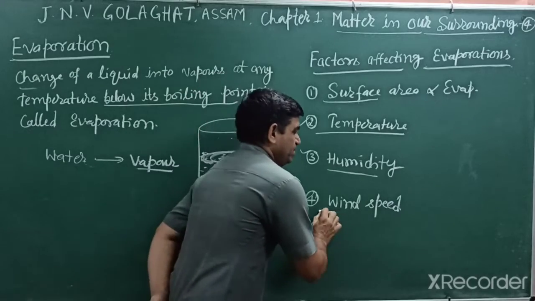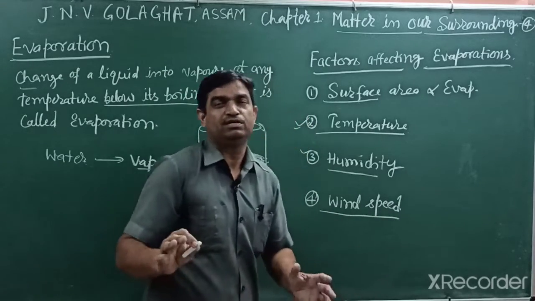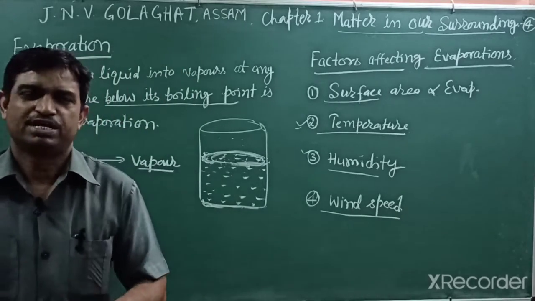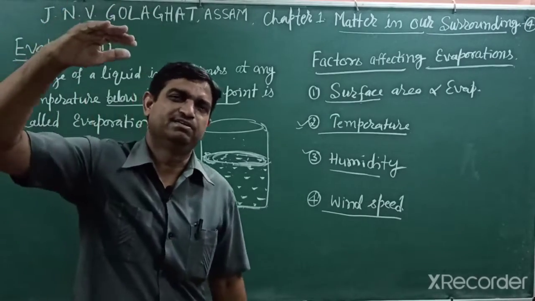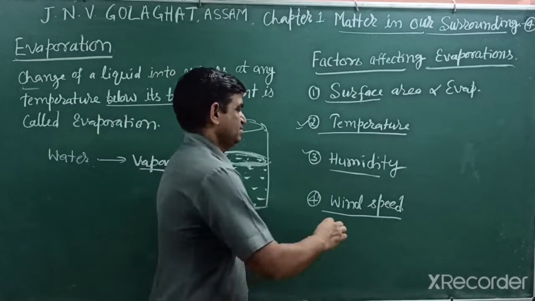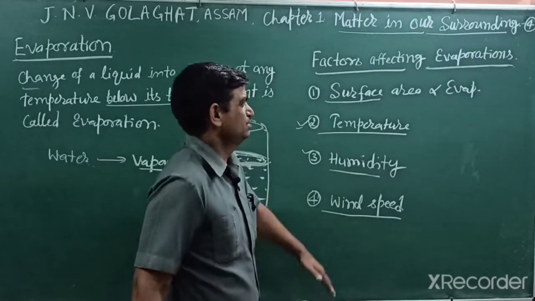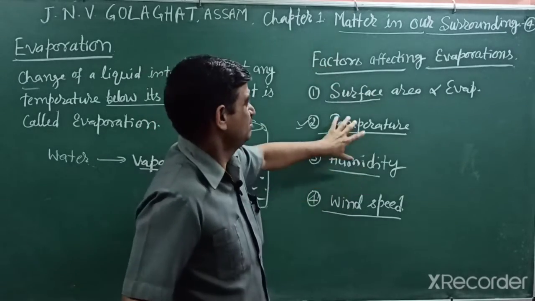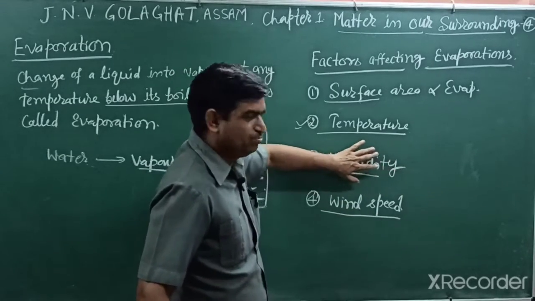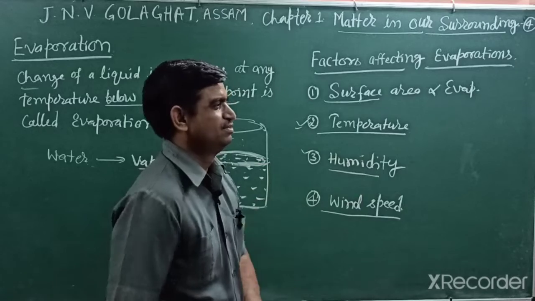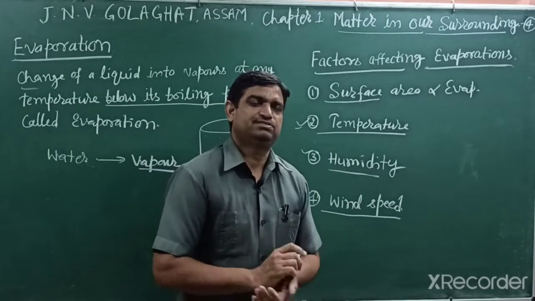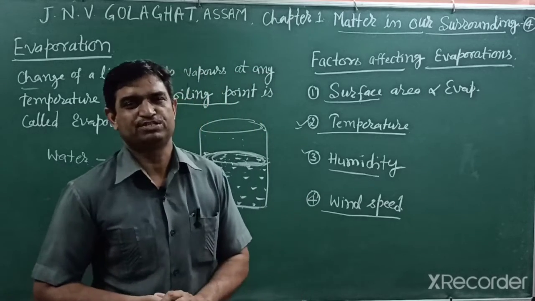Fourth one is wind speed. When we put our clothes for drying under a fan, the clothes dry easily, because when speed increases, the rate of evaporation increases. So you can say these are the factors: three factors are directly proportional, and one is inversely proportional, meaning when humidity increases, evaporation decreases. These are factors affecting evaporation, and what is another effect of evaporation?